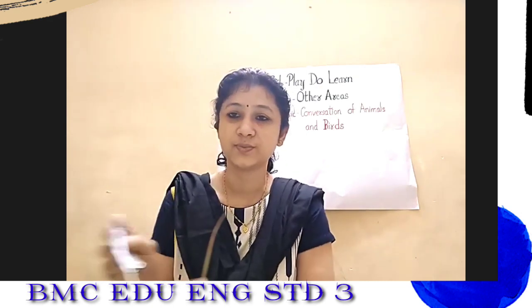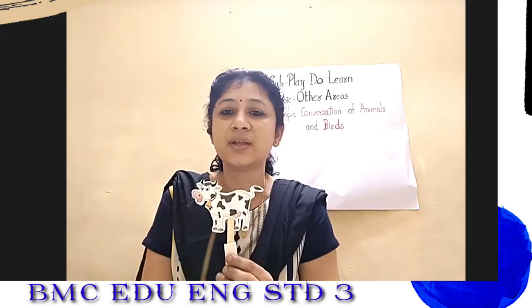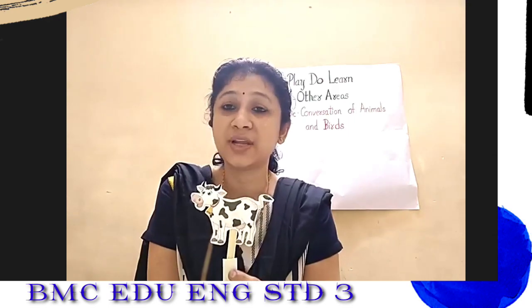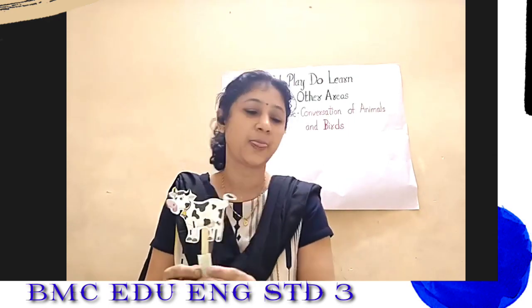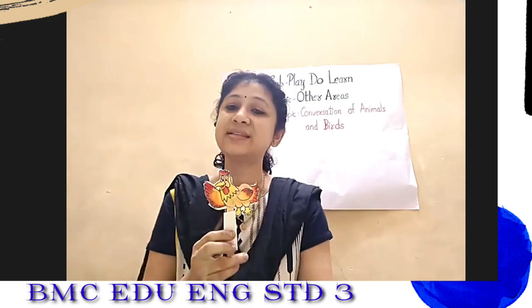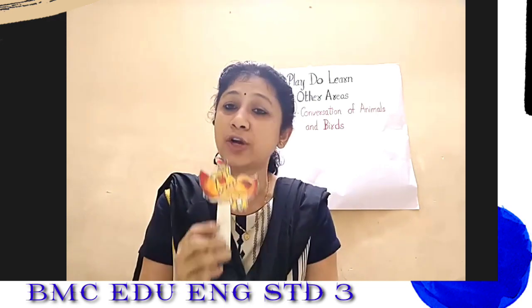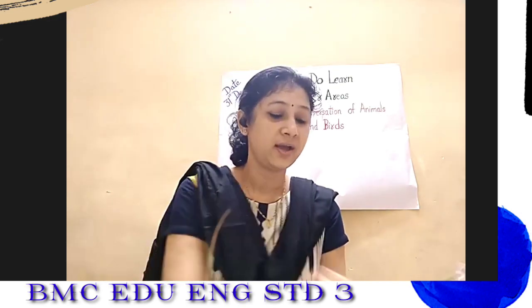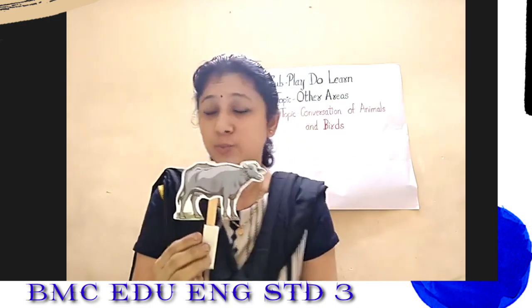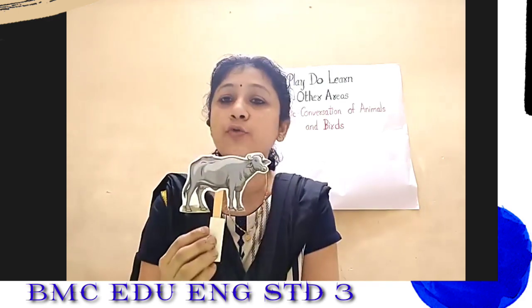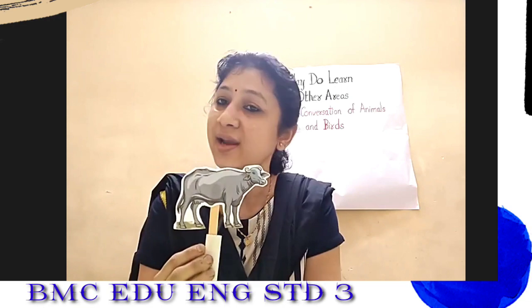Like the cow. Here is our cow. What did the cow say? The cow says that I'm useful for giving milk, and milk is bringing money for my master, right? And what did the hen say? The hen says that I'm useful for giving eggs, and my eggs also bring lots of money for my master. The buffalo says that she also gives milk, and her milk is of good quality which doesn't get spoiled easily, right?